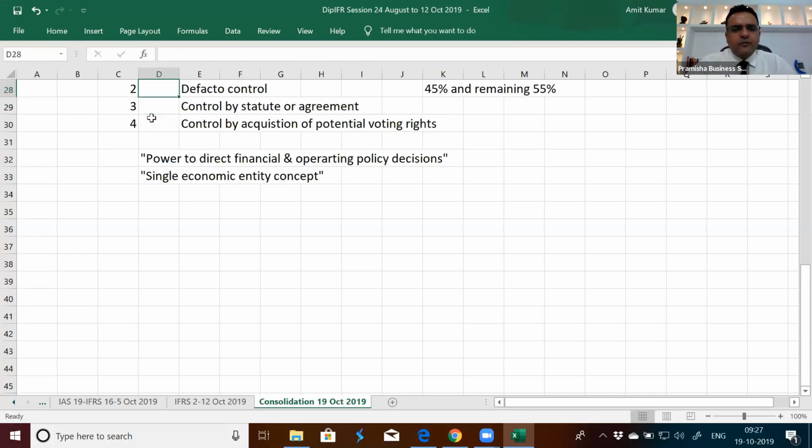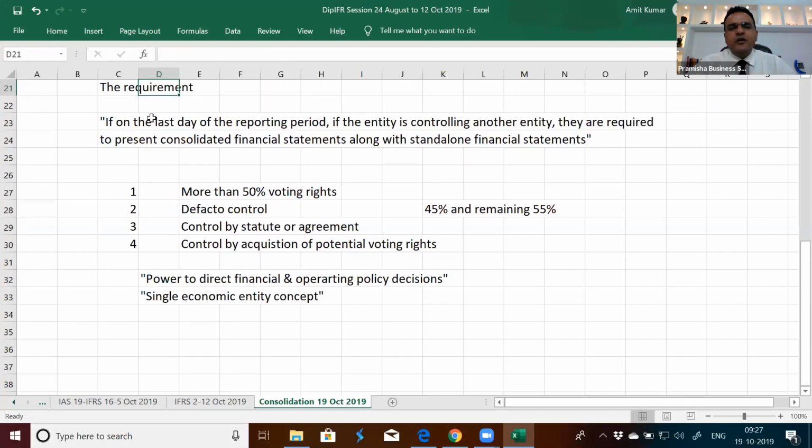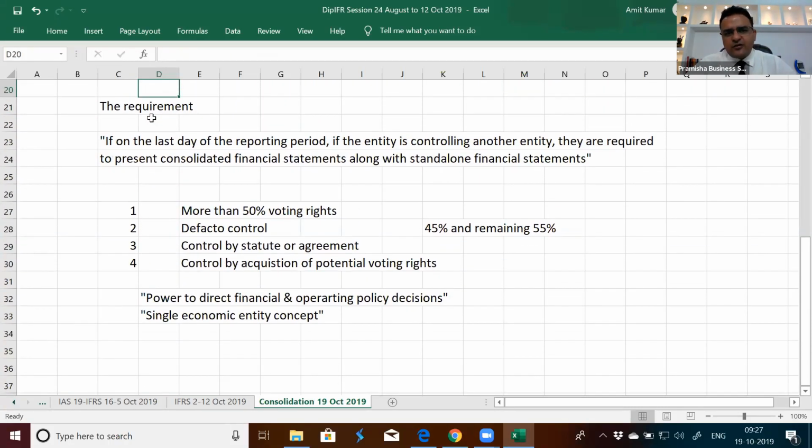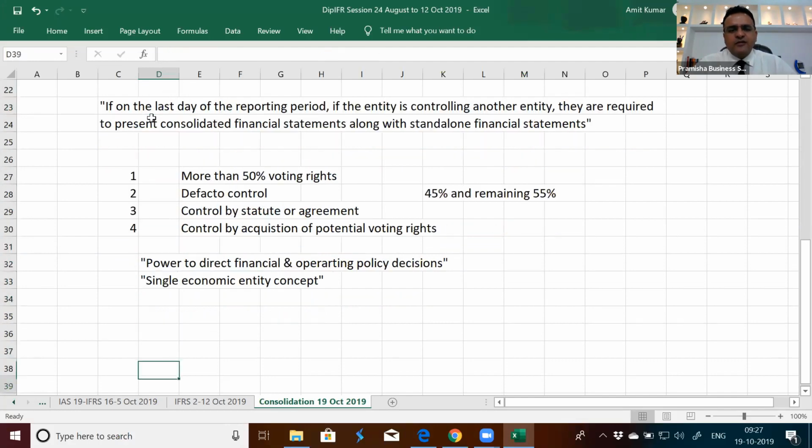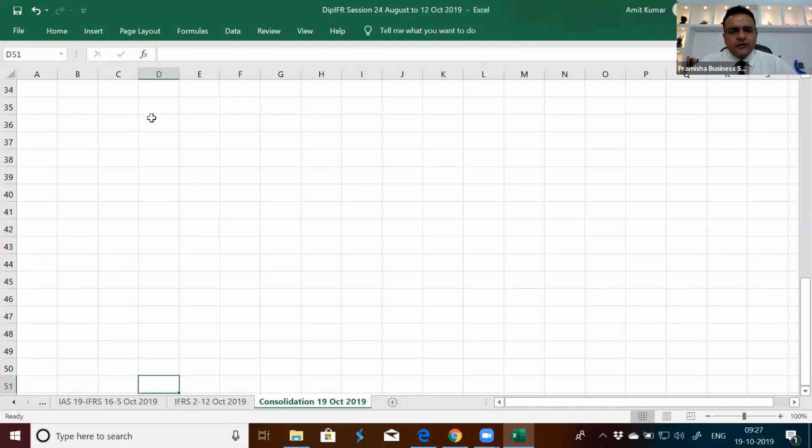From an exam point of view, you may be required to assess whether this control exists or not. You may do that assessment. But from an exam point of view, we will assume that if the investment is more than 50%, we'll consider it a subsidiary.